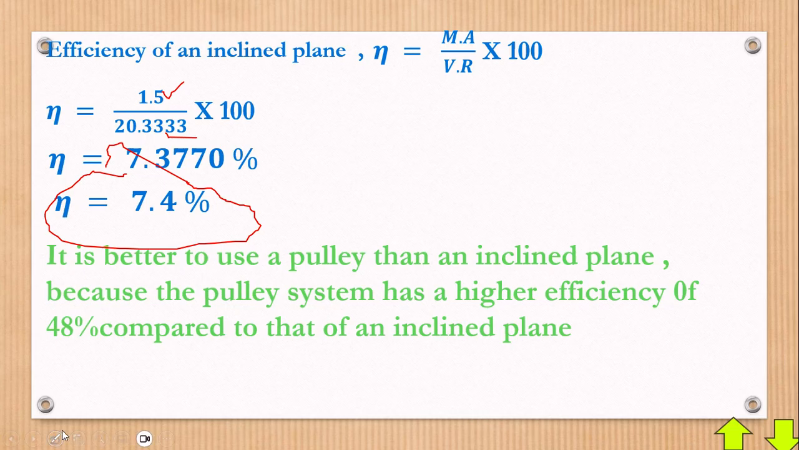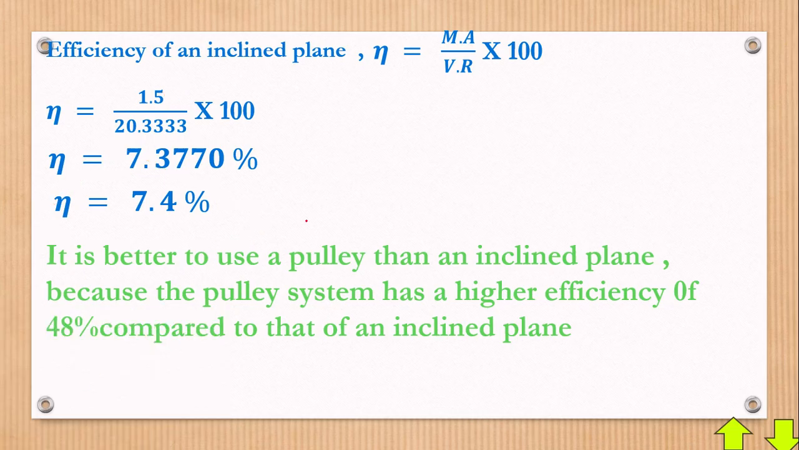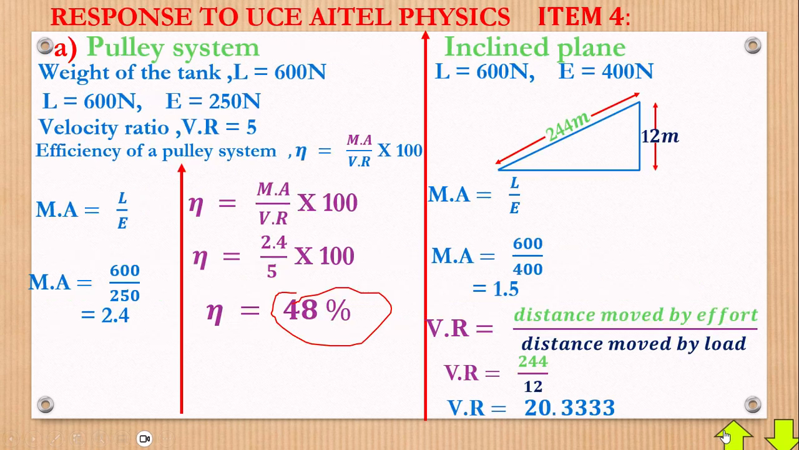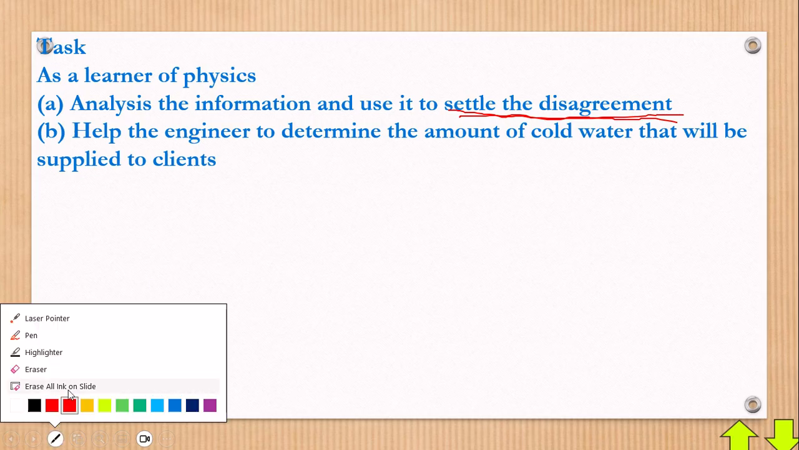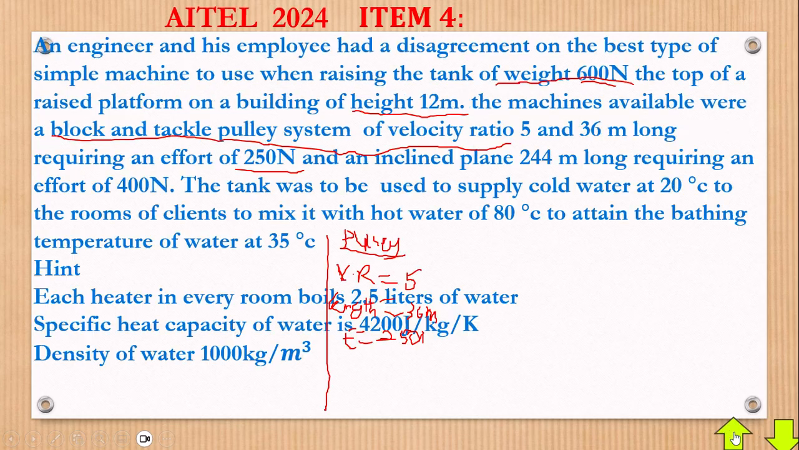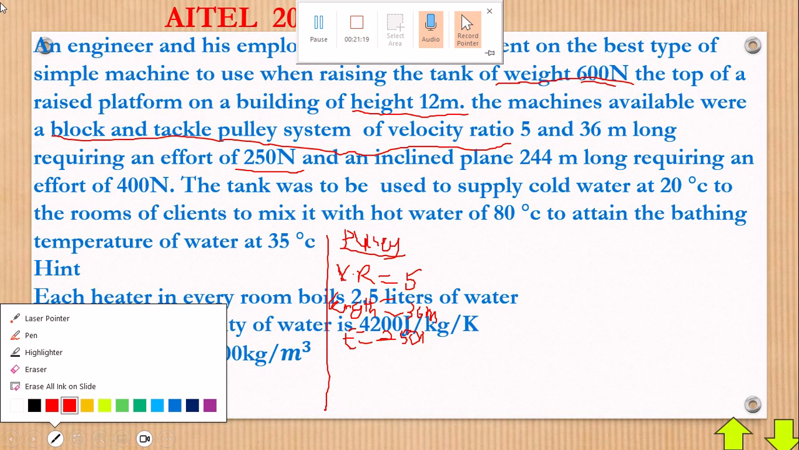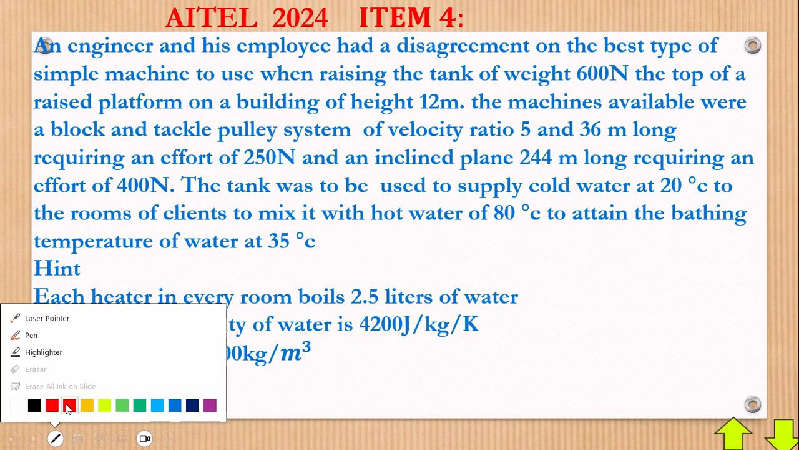Okay, hope you have really learned something here. And of course, the next part is one which is very, very interesting. Guess what? It's all about heat. Okay, let's go there. So part B, they're saying, help the engineer to determine the amount of cold water that will be supplied to the clients. But again, that's talking about cold water and so on. Let's go and make some analysis, a breakdown in simple terms. Okay, let's get there now.